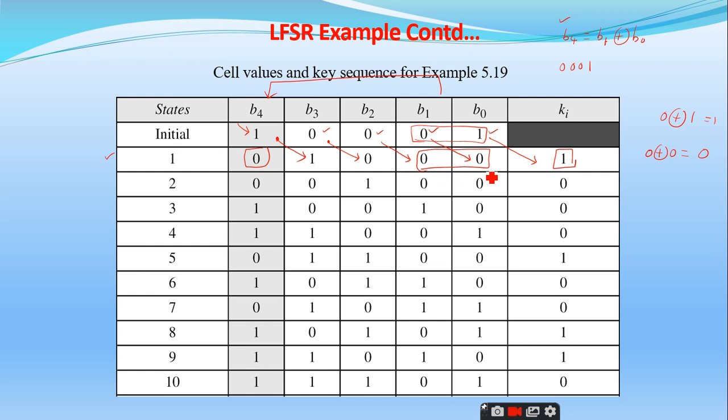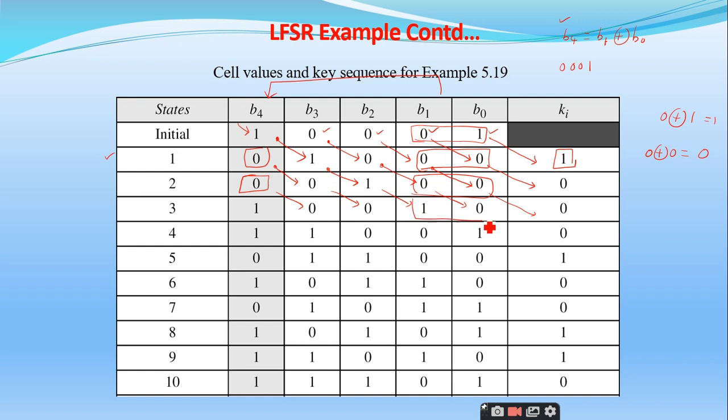So for the next round, this B0 becomes the key, B1 becomes B0 for the next round, B2 becomes B1 for the next round, B3 becomes B2 for the next round, and B4 becomes B3 for the next round. Right. So now again 0 plus 0, what is the result? 0 exclusive or 0 is 0. So this becomes 0, and this moves here, and this moves here, this moves here, and this moves here.